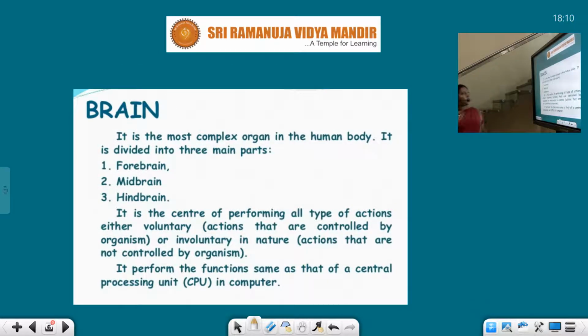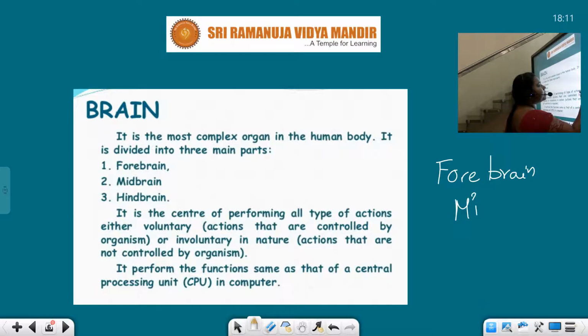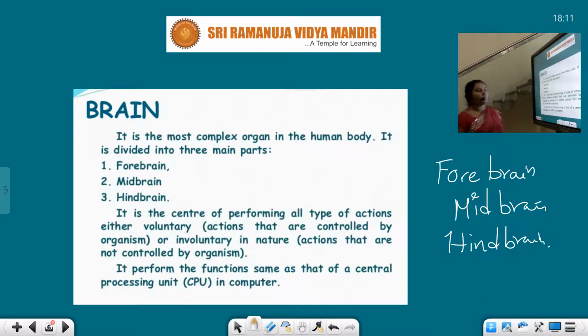Now let us talk about the brain. It is the most complex organ in the human body. It is divided into three important parts. What are those, students? Forebrain, midbrain, and the third part is hindbrain. Altogether three: forebrain, midbrain, and hindbrain.